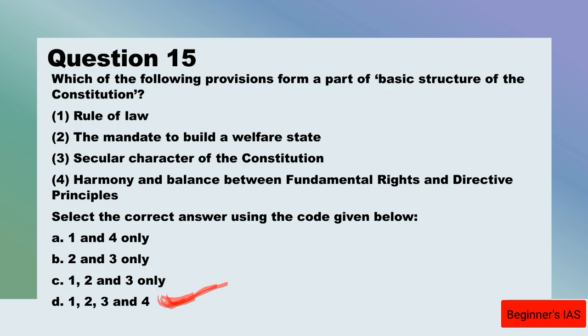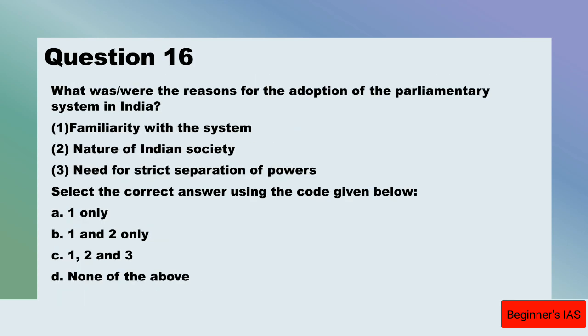So let us move on with question number 16. What were the reasons for the adoption of the parliamentary system in India? Familiarity with the system? Yes, statement 1 is right. Statement number 2, nature of Indian society? Yes, this is also right. But statement number 3 is wrong: need for strict separation of powers, that is wrong.